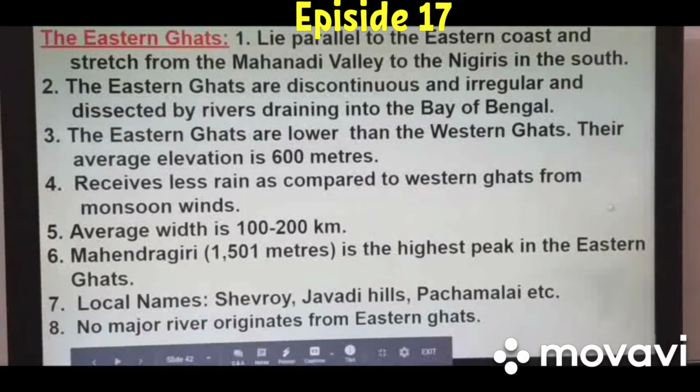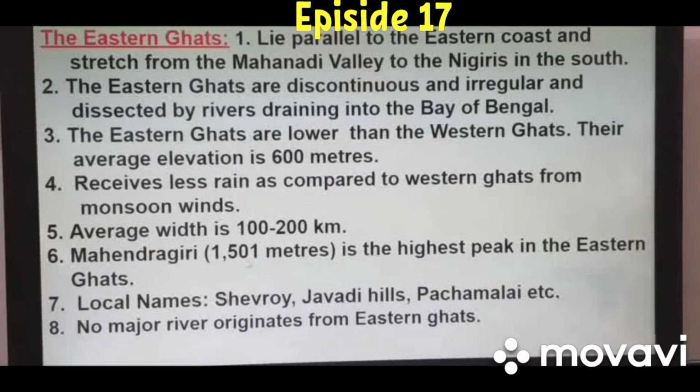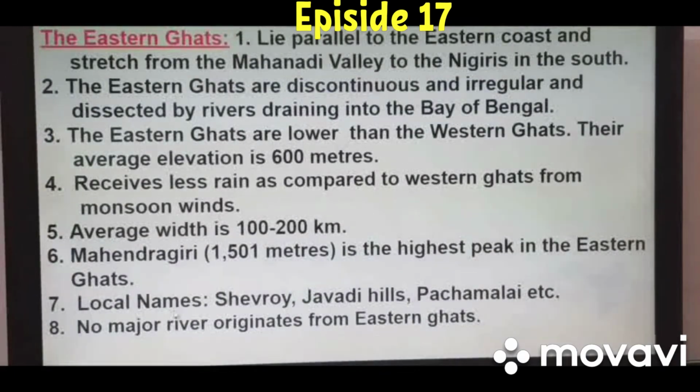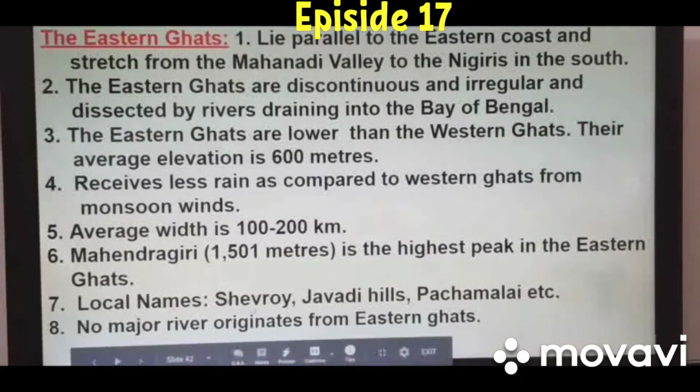Mahendragiri is the highest peak in the Eastern Ghat. This is the highest peak in Eastern Ghat, and the elevation of this peak is 1501 meter. Then local names: it is also known by different local names like Chevroy, Javadi Hills, and Pachmalai Hills. Okay, so these Eastern Ghats are known locally by different names in different states.